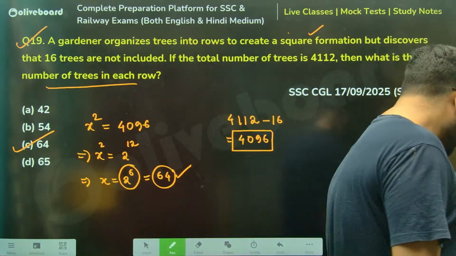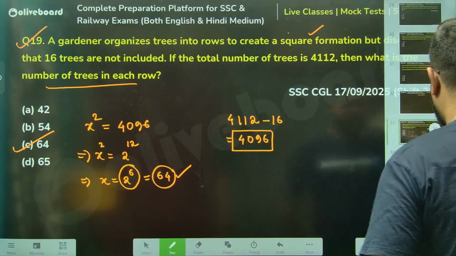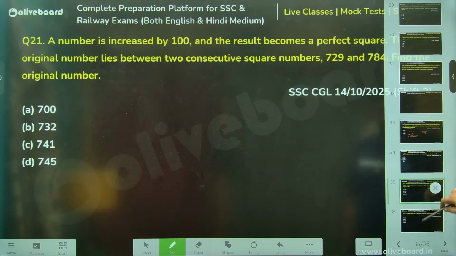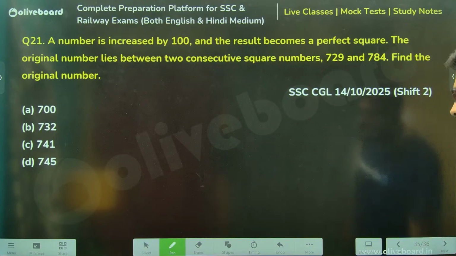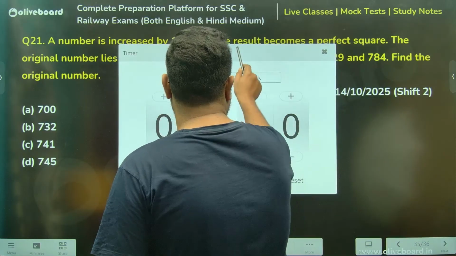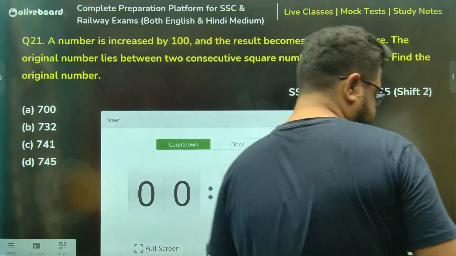Clear, perfect. Acha, then sir, we will move to some basic number based questions. Sir, starting with this, I'll give you a minute's time to solve this, everyone. Quickly.